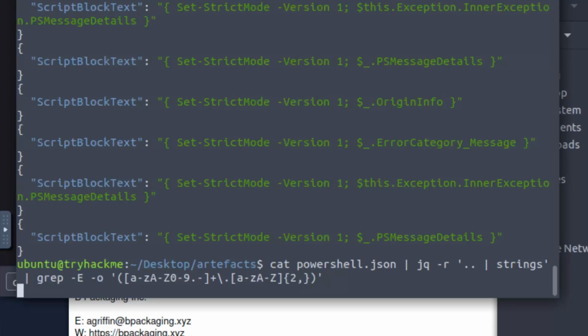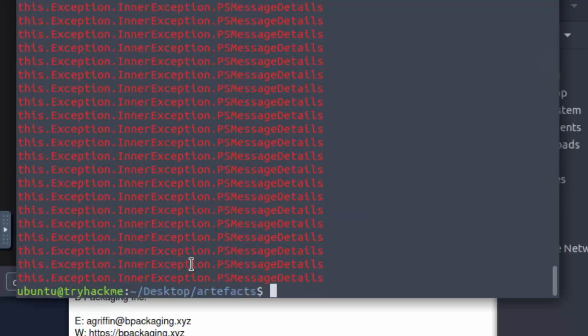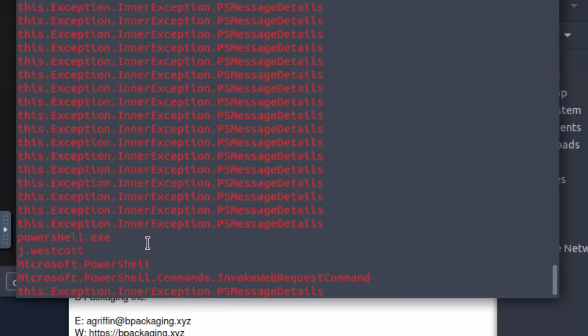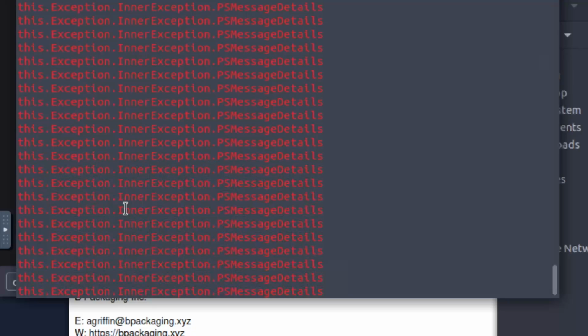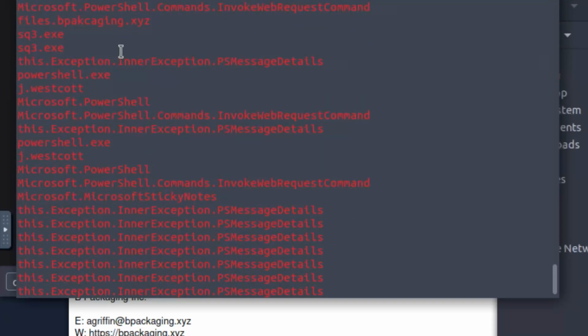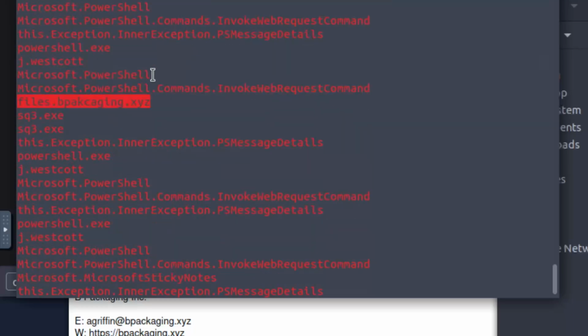When we run this, we actually get a good amount of data. If we get past this exception portion and all these things, we can see it's pulling a bunch of other types of data for us. If I keep scrolling a little bit, and I'm doing this slowly because I don't want to pass it, there we go. Essentially you start seeing the domain name, files.bpackaging.xyz.